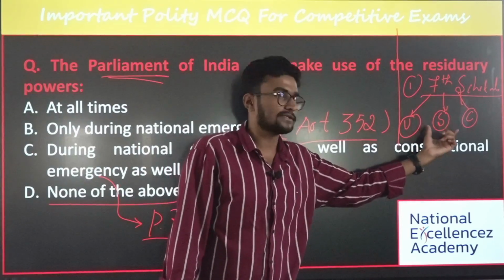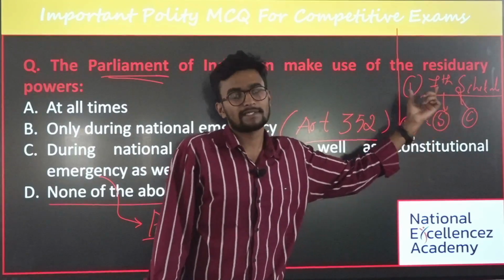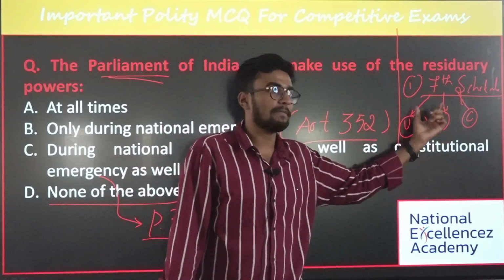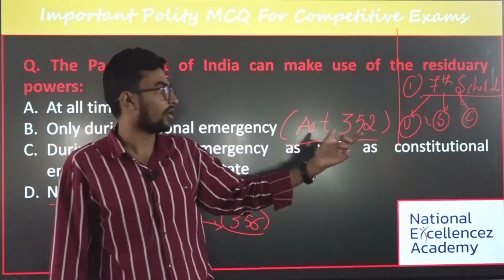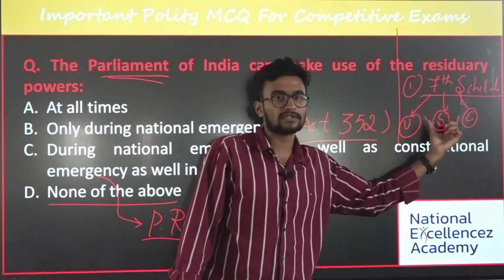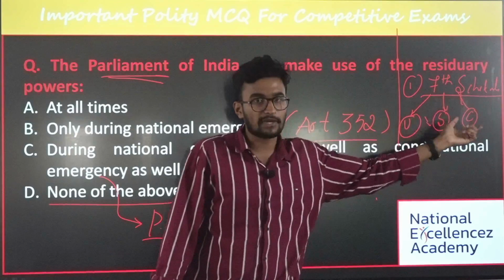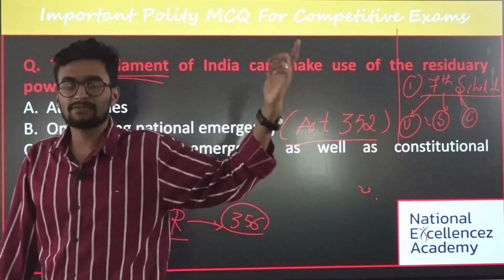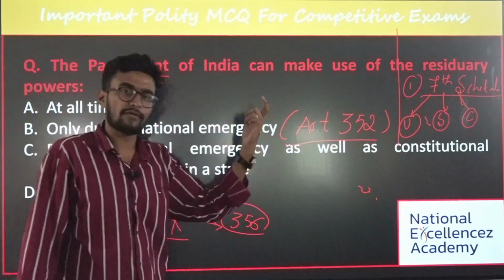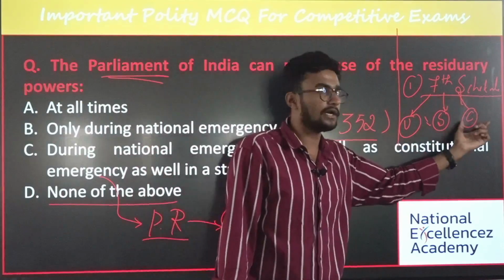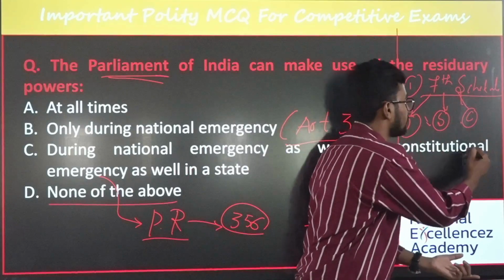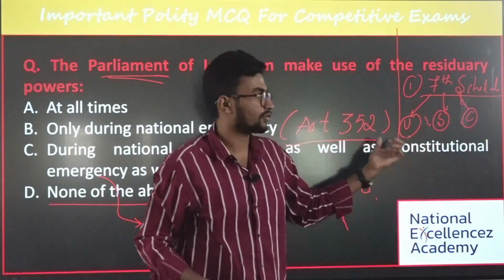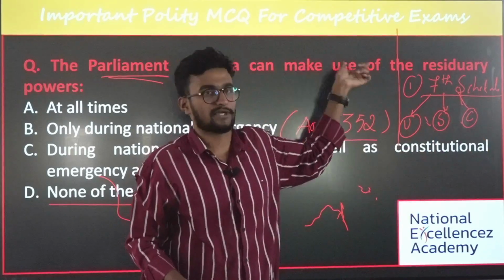What about the State List? It contains the items mentioned in the State List, where the state has complete and exclusive authority to frame laws. What does concurrent mean? Concurrent means both the Centre and the state have the power to frame rules on items mentioned in the Concurrent List. If a subject is not mentioned in these three lists, what is it called? It is called the residuary subjects.